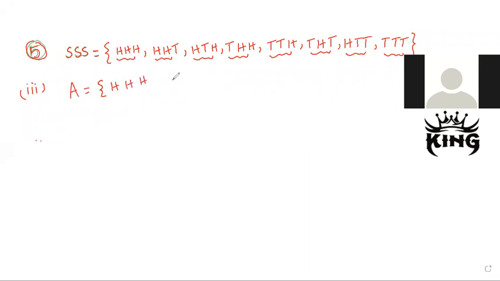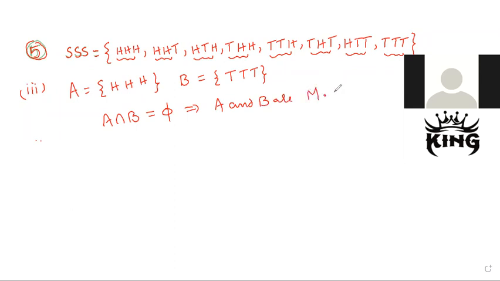Next, B is all tails, one event. A intersection B, any common? No common. Therefore, A and B are mutually exclusive.